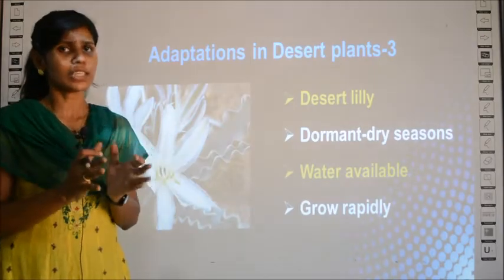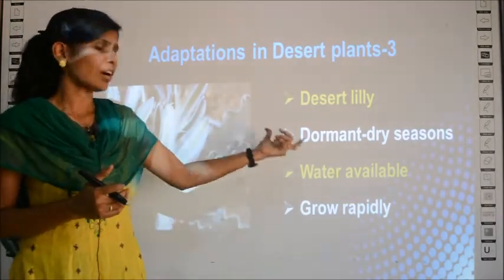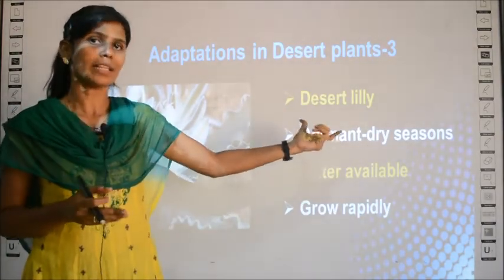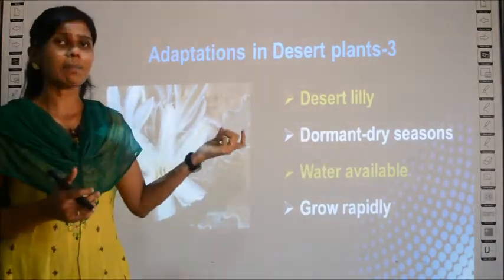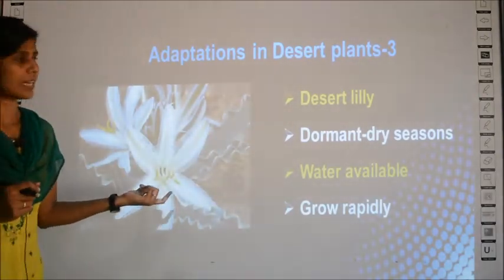Without growth, they just manage to survive, they live, that's all. So dormancy is the third adaptation that desert plants have. An example of such a dormant plant is the desert lily. This is the plant desert lily.